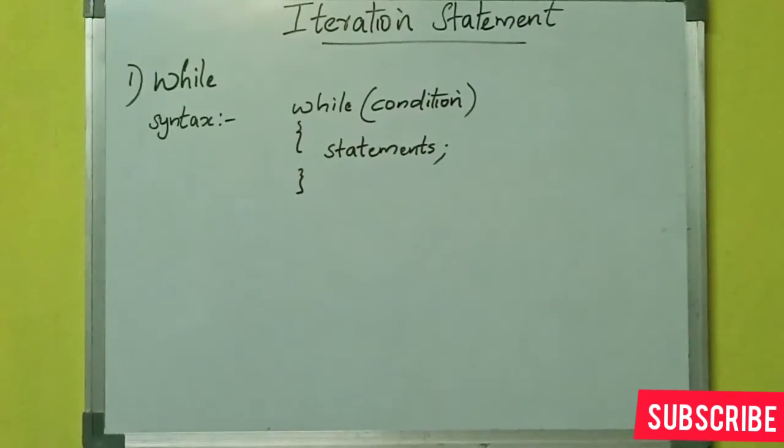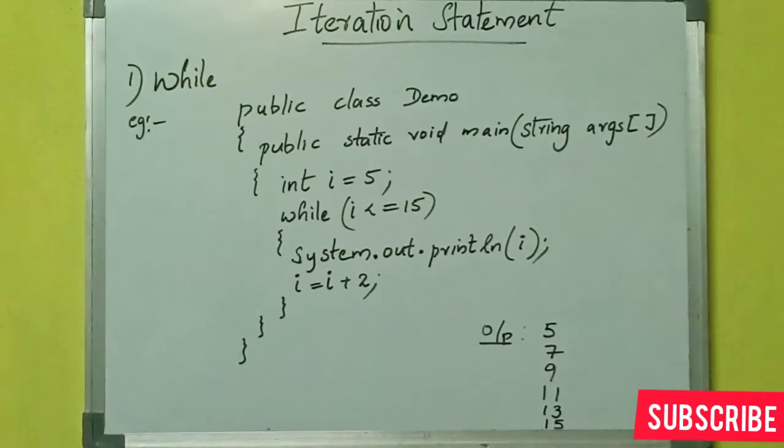Now we can see an example. This is an example of a program in which we have used the while loop, which is an iteration statement. First we have used the class, public class demo, where demo is the class name. Then after the curly bracket, public static void main, the main function, is mentioned. After that, an integer variable I is initialized with value 5. Then while I less than or equal to 15.